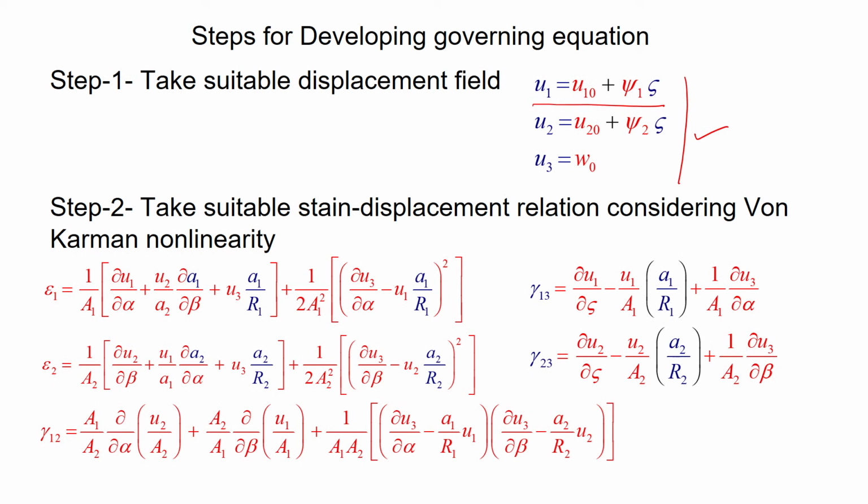But for FSDT theory, our u1 0, u2 0, w naught, psi 1 and psi 2 are primary variables, where psi 1 and psi 2 are basically unknown rotations, and u1 0, u2 0 cause a membrane stretching effect, and w naught is the transverse displacement.